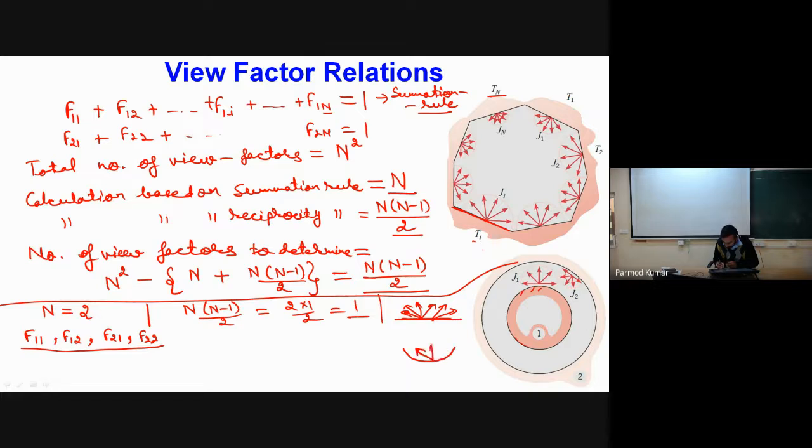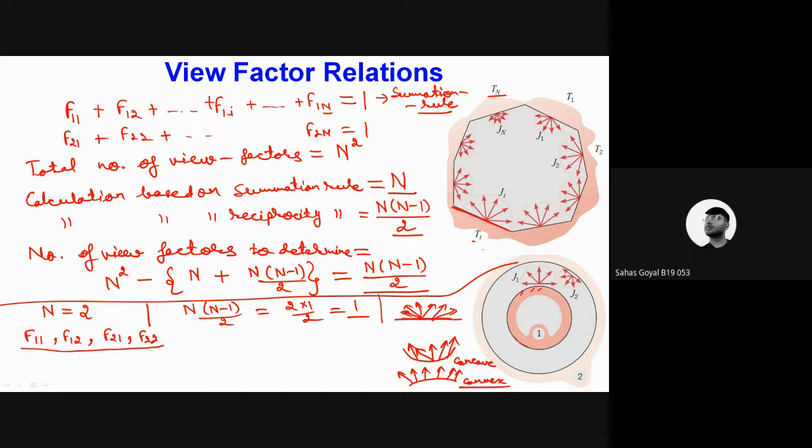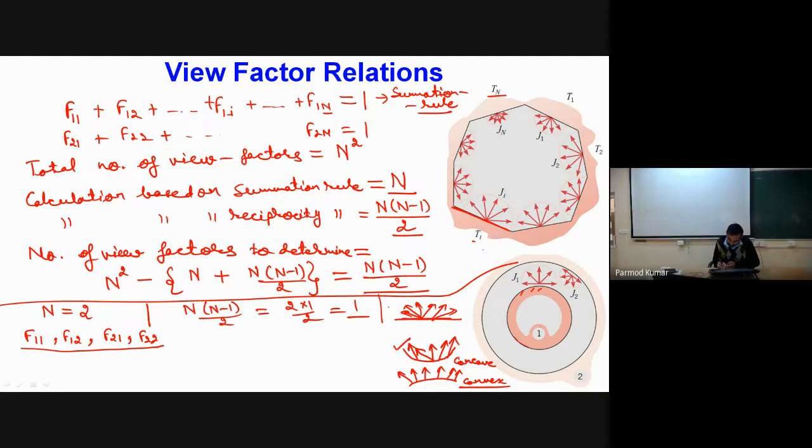This is how radiations are leaving. So this is a concave surface. And the third situation is convex. Now please tell me, for which of these 3 surfaces can radiations leaving from the surface fall on the same surface? Concave. Yes, concave it can fall, and for plane and convex it will not fall.